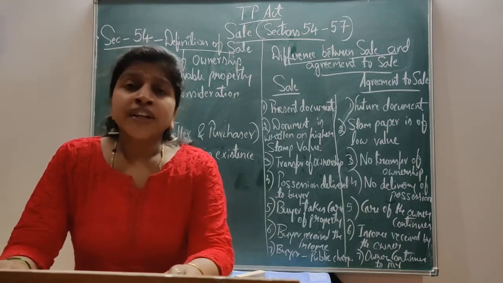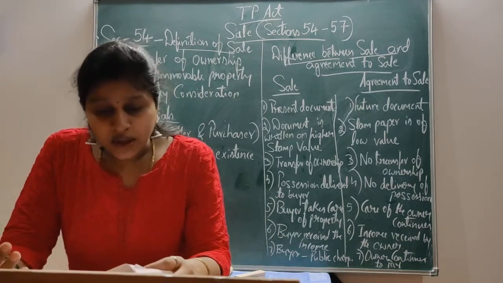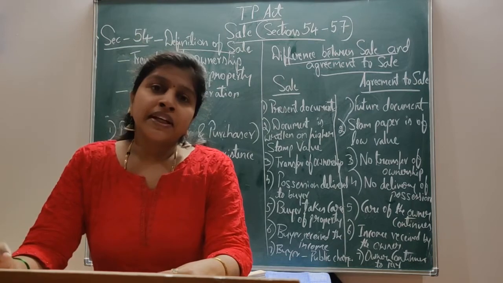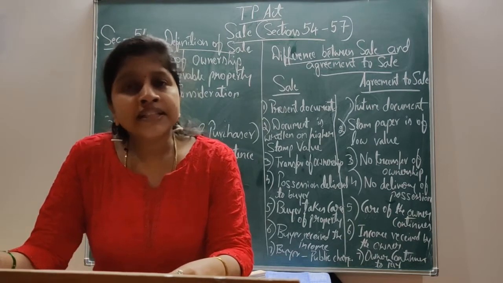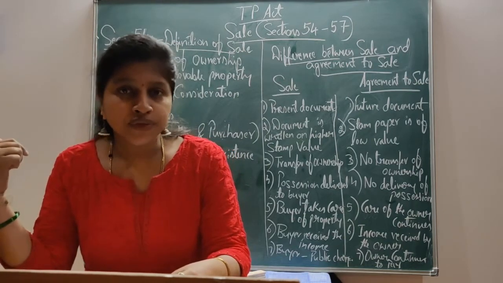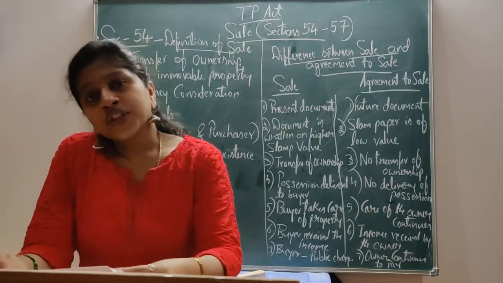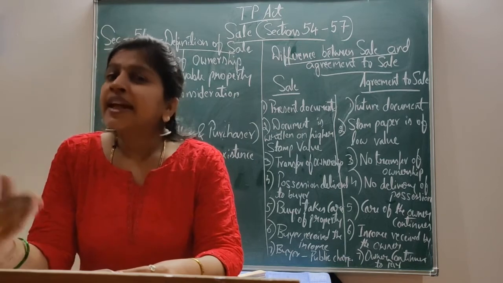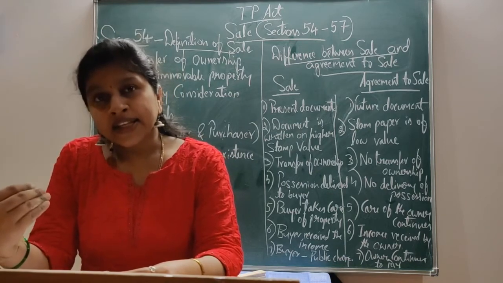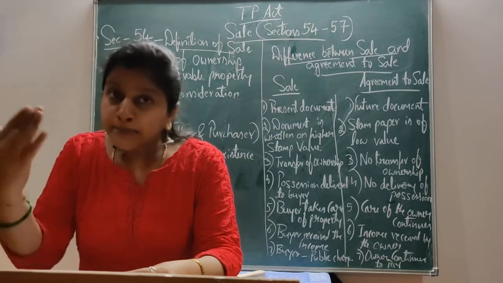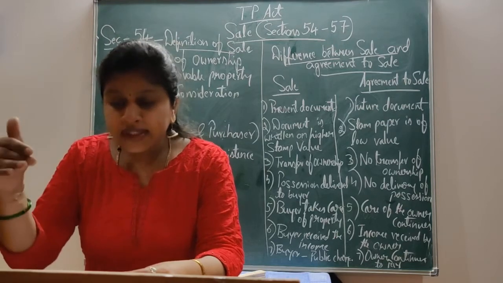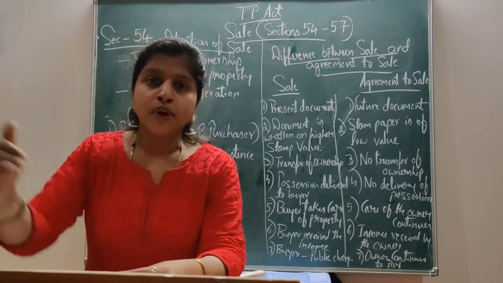Here, transferring of the ownership of the immovable property. Only immovable property is dealt under sections 54 to 57, that is a sale. Sale is the transfer of ownership of immovable property in exchange of a price paid or promised, or part paid and part promised.